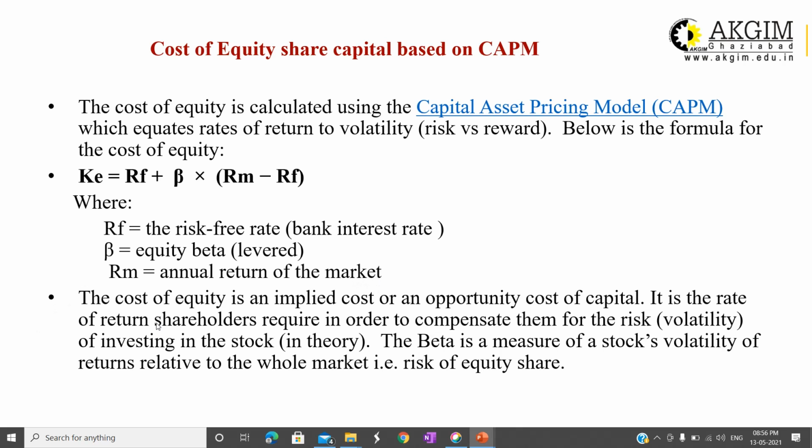Market means stock market. So cost of equity is an implied cost or an opportunity cost of capital. It is the rate of return shareholders require in order to compensate them for risk, volatility. That means the changes, the fluctuation in the returns, is known as risk. Beta is a measure of the stock's volatility of returns relative to the whole market. If beta is 1, the risk is very similar to the market. If beta is greater than 1, the risk of the individual share is greater than the market. If it is equal to 1, then risk is equal to the share market.